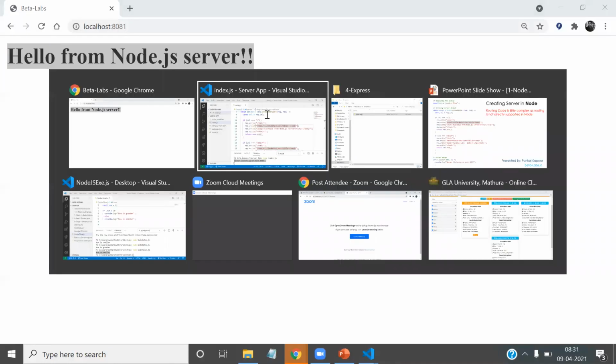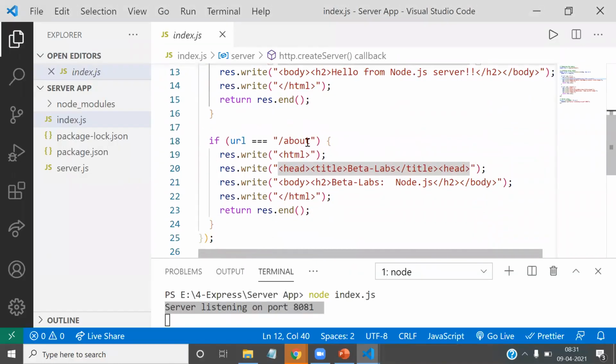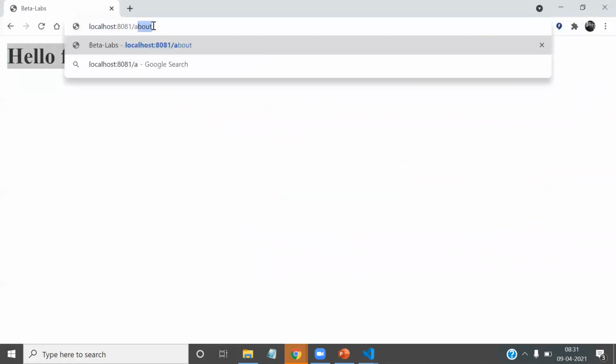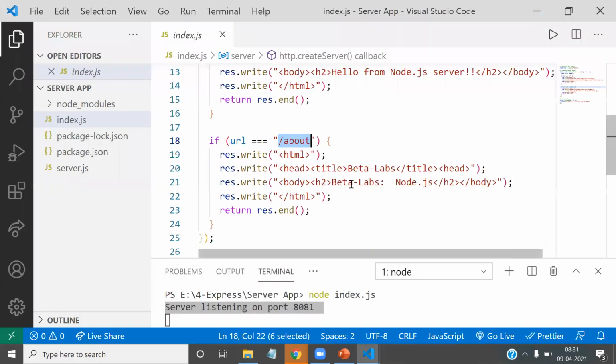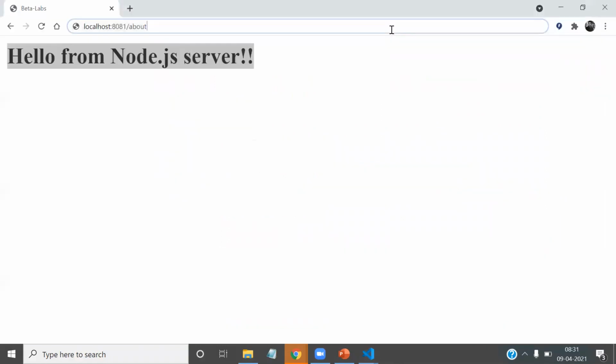Now if I'm looking for this about route, I just go here and write about. After the about route, I'm requesting this URL, and at that time the server returns me Beta Labs Node.js. So let's see.